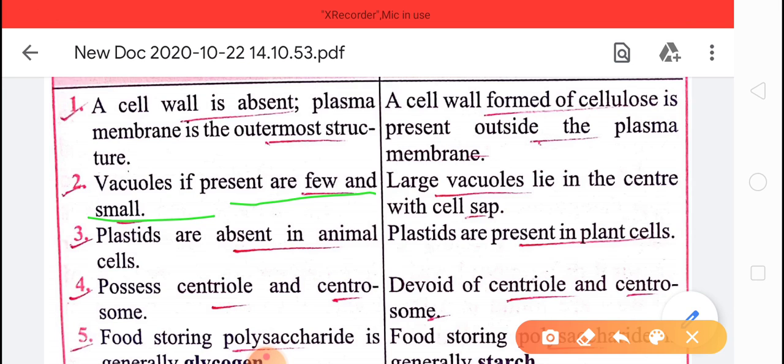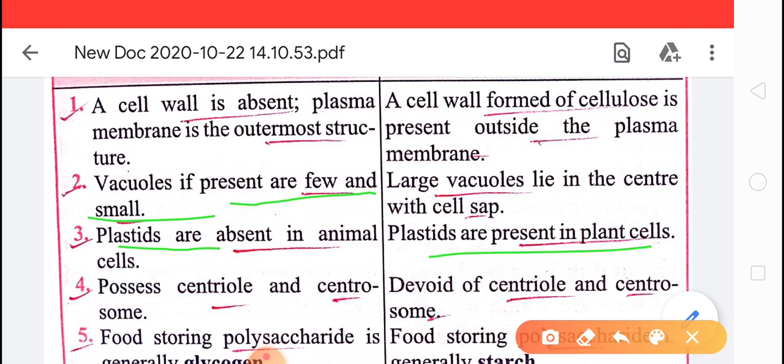Okay, children. Next, that is plastid. Plastids are absent in animal cells and present in plant cells. In plant cells they are of three types: chloroplast, chromoplast, and leucoplast. We have seen that the chloroplast plays an important role in photosynthesis. In animals, photosynthesis does not take place, the colors are basically absent there, so the pigments, the plastids, are basically absent in the animal cell.